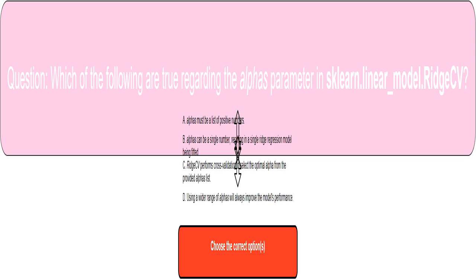This question asks you to identify correct statements about the alphas parameter, which controls the amount of regularization in ridge regression using the RidgeCV function from Sklearn. I'll guide you through each option. Let's explore how to choose the right answers.